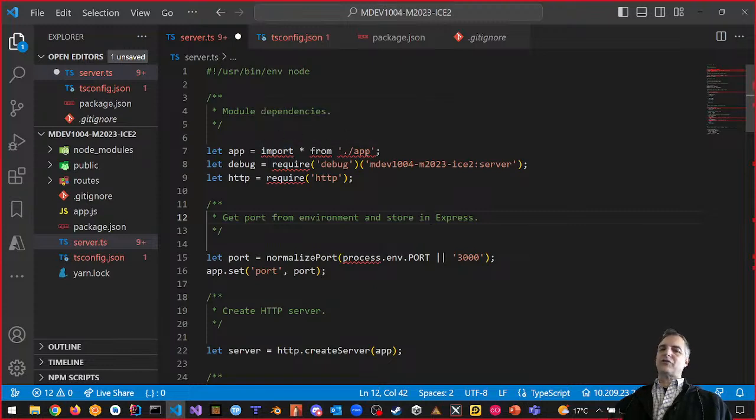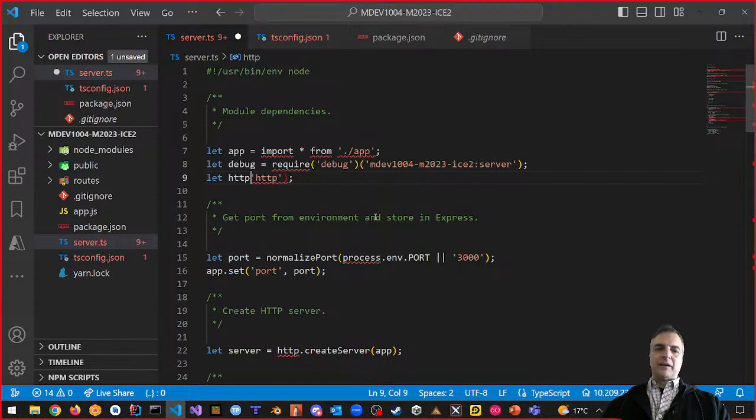How? What's the structure for this thing? How do we import an app? Can we say let app equal to import from app? Well, let's keep going. Let's see how about debug? So debug is a module, right? And so is HTTP. Can I say let HTTP import? How does that work? This is a built-in module.